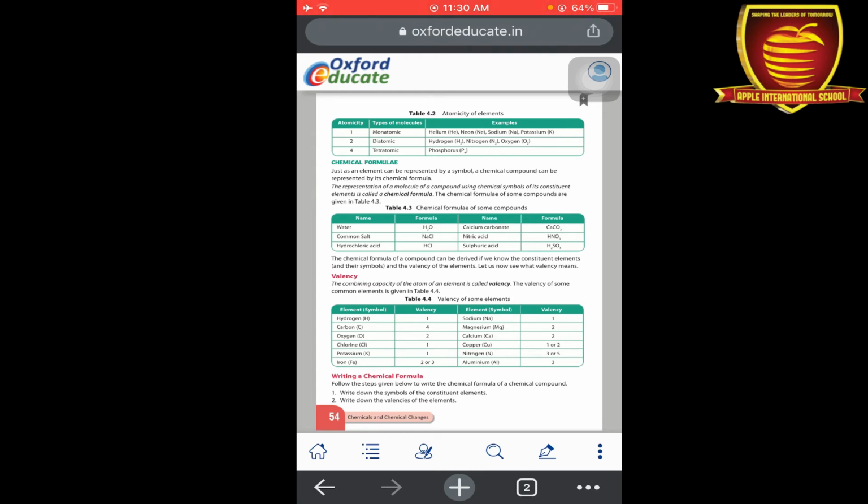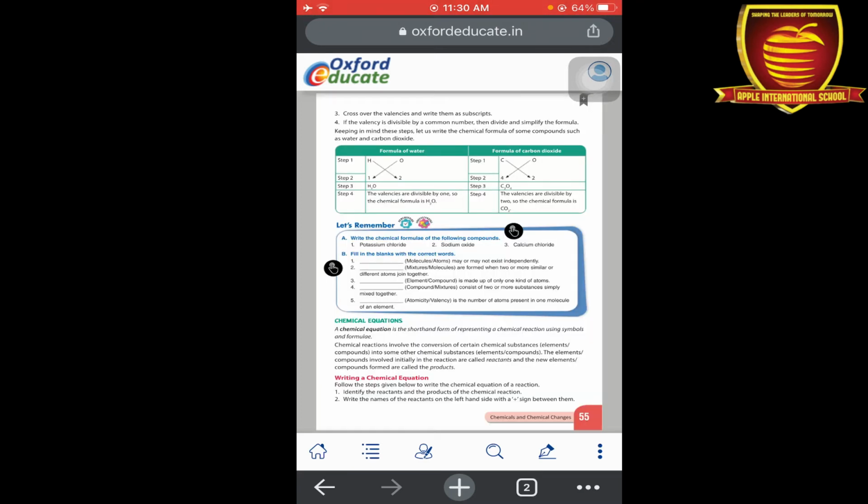So for writing a chemical formula, the main component that we use for making chemical formulas is valency. Okay, so firstly, if I told you that you have to write down the formula of water, firstly you have to write down the symbol of the elements, H for hydrogen, O for oxygen. Now below, at step 2, you write the valency. The valency of hydrogen is 1, and the valency of oxygen is 2.